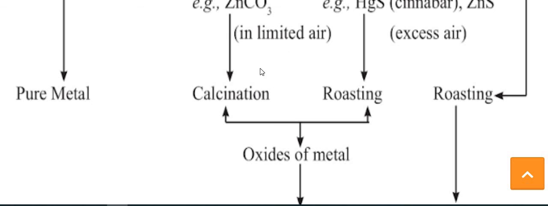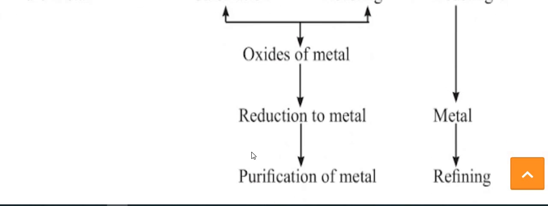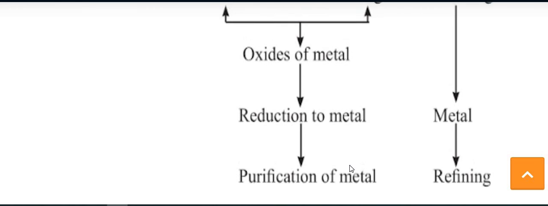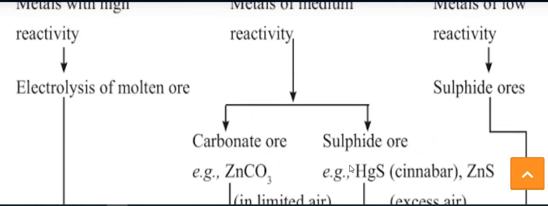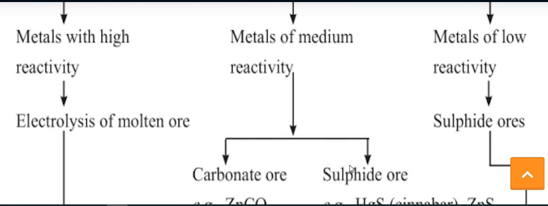After this, we have to convert the ore into the oxide form of the metal. Then comes the reduction of the metal, and finally the purification of the metal occurs. By this we can purify the medium reactive metal.